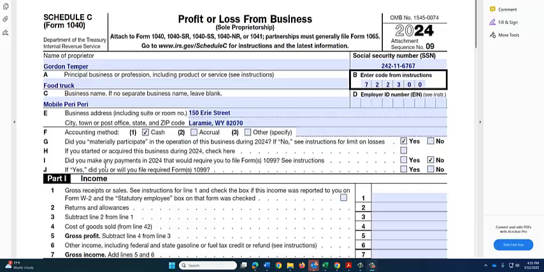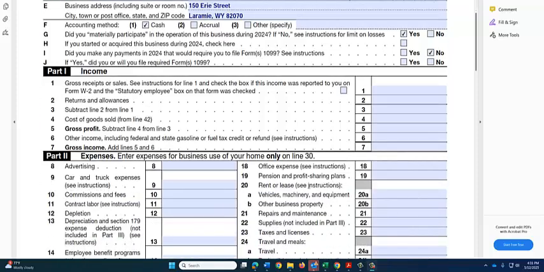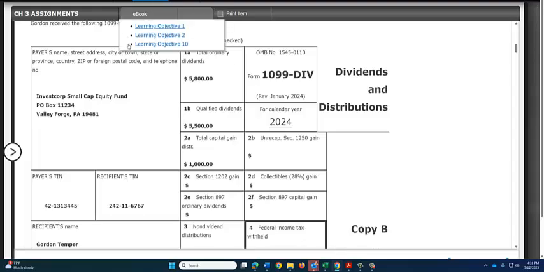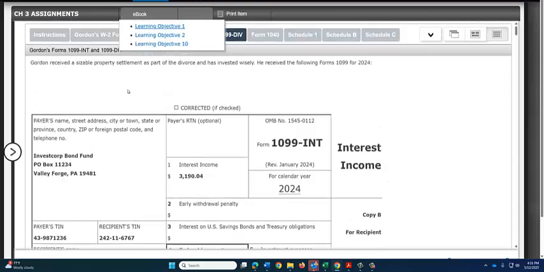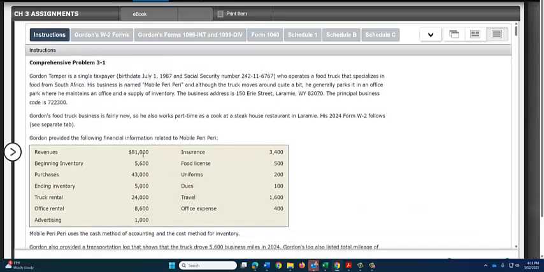And it asks if he was required to file Forms 1099, so we're going to enter no on that one. All right, then we'll start with our income. So we need to go back to the instructions to pick up the amount of the gross receipts. The gross receipts from the instructions were $81,000. So we're going to go back and enter that